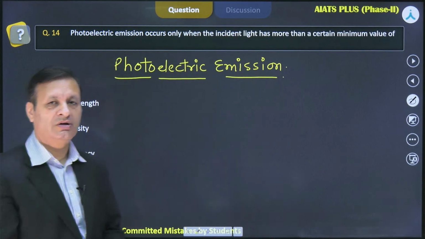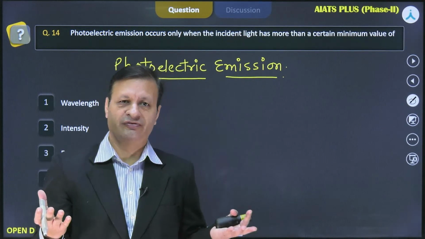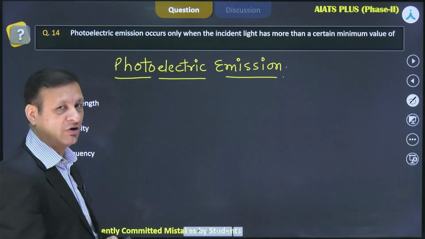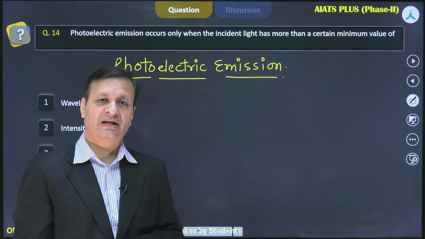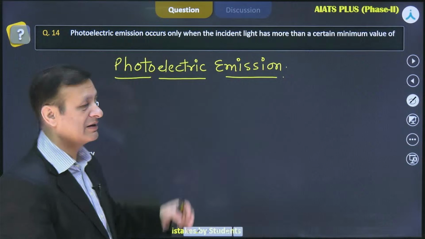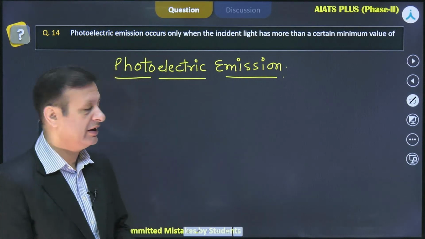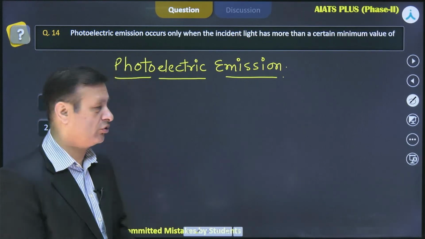Emission, we understand it as when an electron is out of your atom completely. But how? Photo stands for photon, and photon being a particle of light. Electric, so what are the consequences once a photon strikes a surface and helps you for the emission of electron?